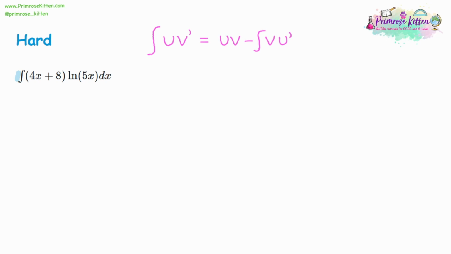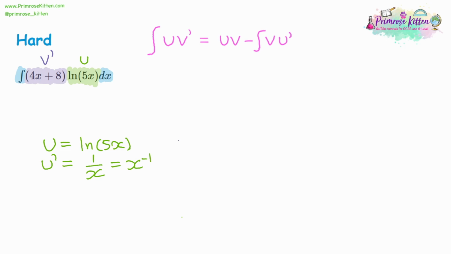For our last question, again, it's another integration, and this time we've got ln 5x in here. We know that ln is more suitable to be the u part of this from previous questions, which means the x part of this, the 4x plus 8, is going to be the v part. And the question is going to be v dash. So u is equal to ln of 5x. So u dash, differentiate ln, and you get 1 over x. And 1 over x is going to be x to the power of negative 1.